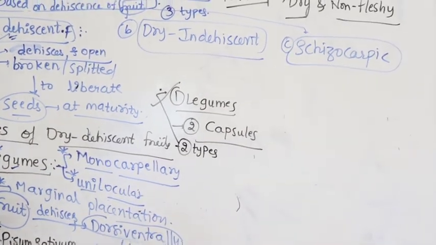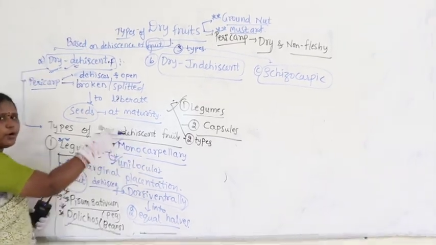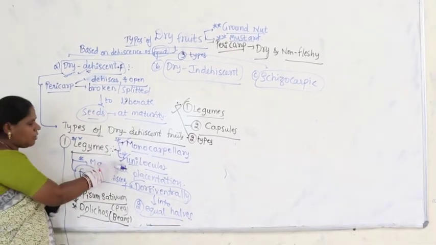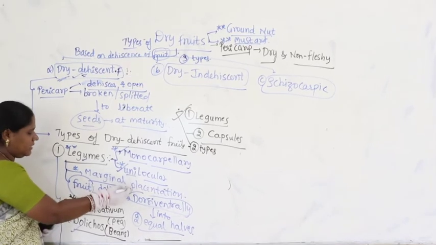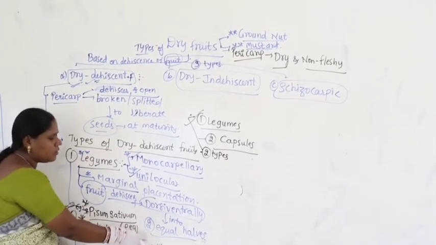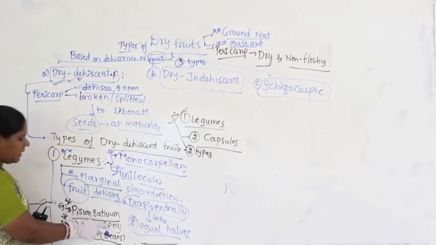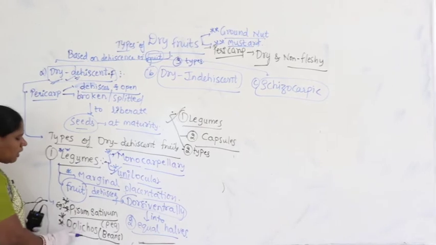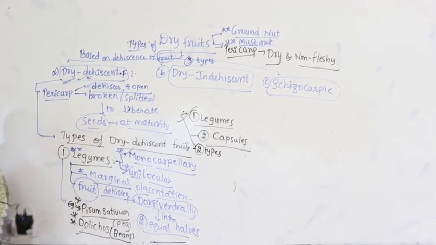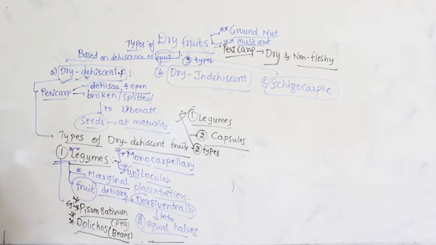So, legumes are monocarpellary, which is a very important characteristic, unilocular, with marginal placentation, and the fruit dehisces dorso-ventrally into two equal halves. Where do you find them? Pisum is the pea plant, Pisum sativum, and Dolichos is beans. So, this is where we find legumes.